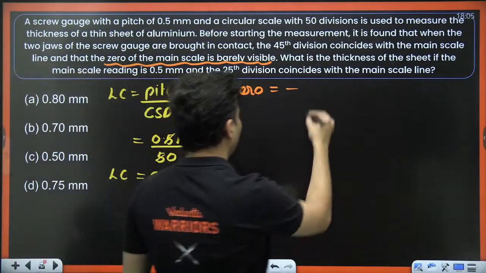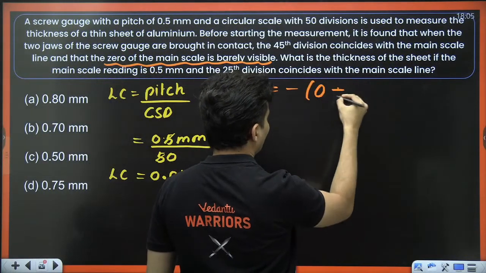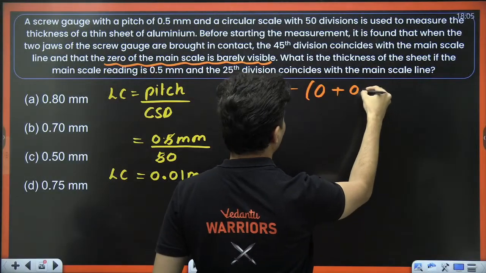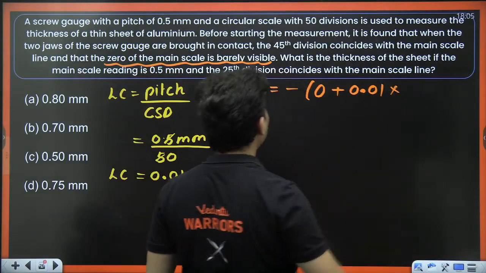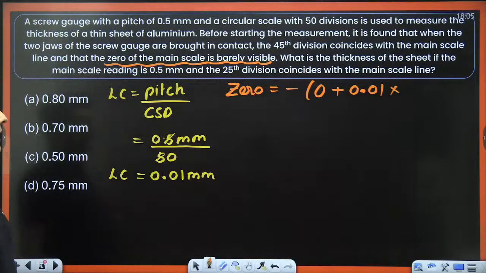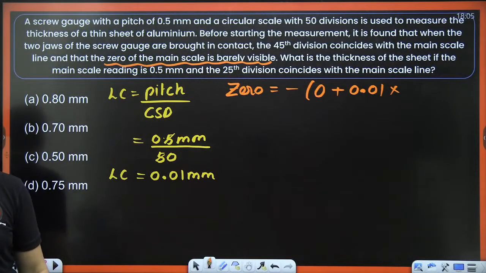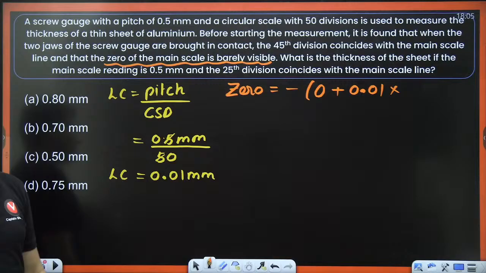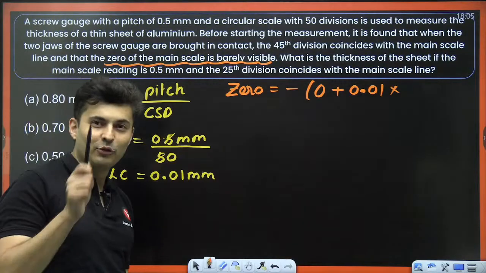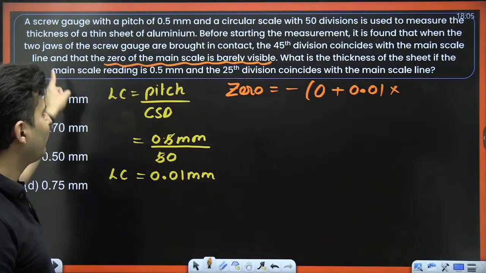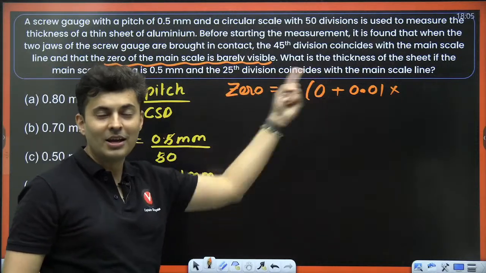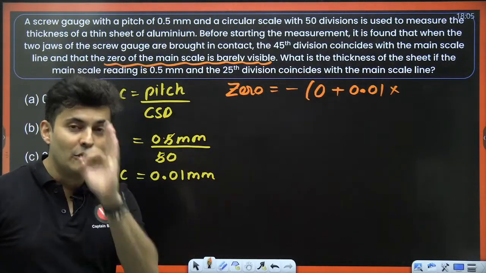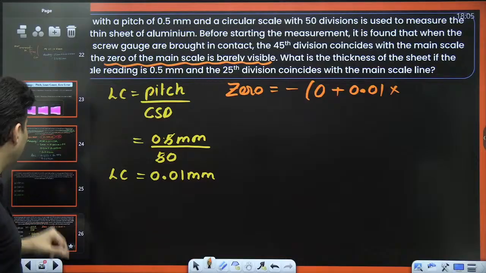The main scale reading is 0. Least count is 0.01 into what should I do over here? Come on, think about it. Should I multiply it by 45? Because the 45th division coincides? No, that is the catch.